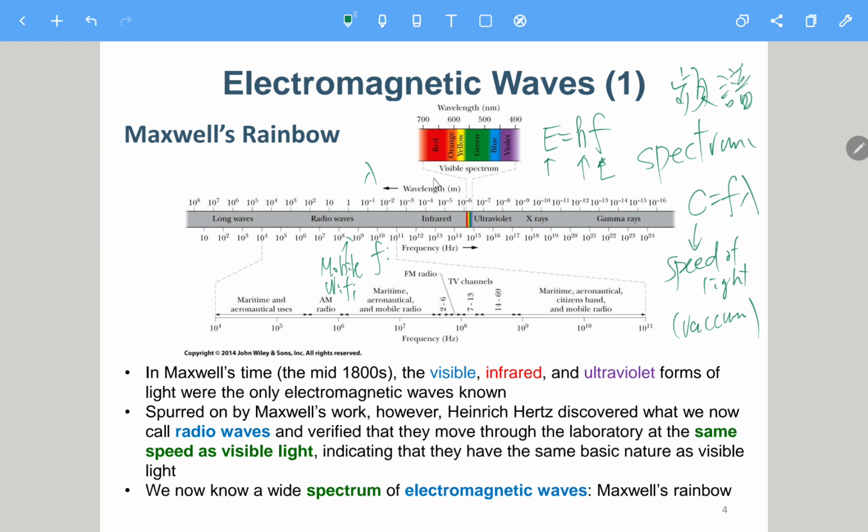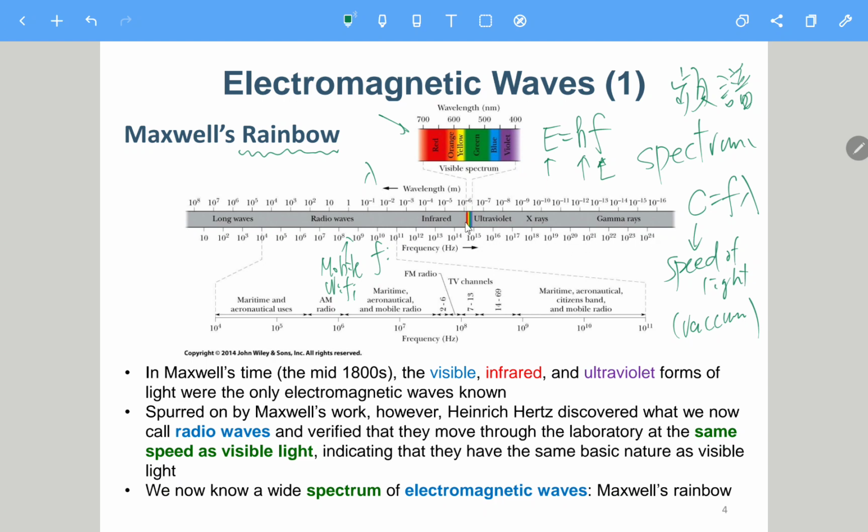So probably when you were a primary student you considered, oh, this is the rainbow. But if we mention Maxwell's rainbow, it not only consists of the original rainbow, but extends quite a lot.